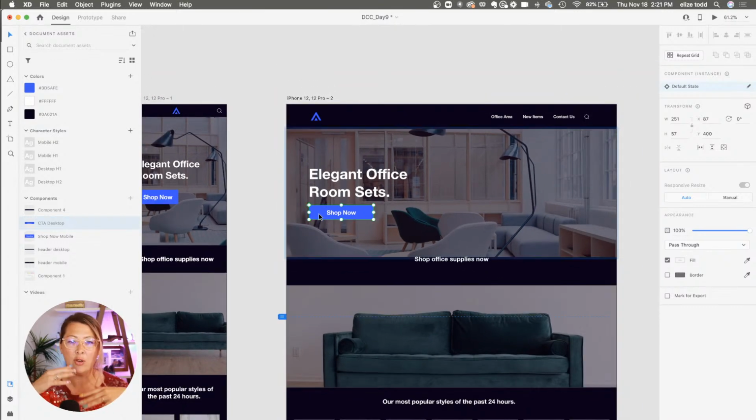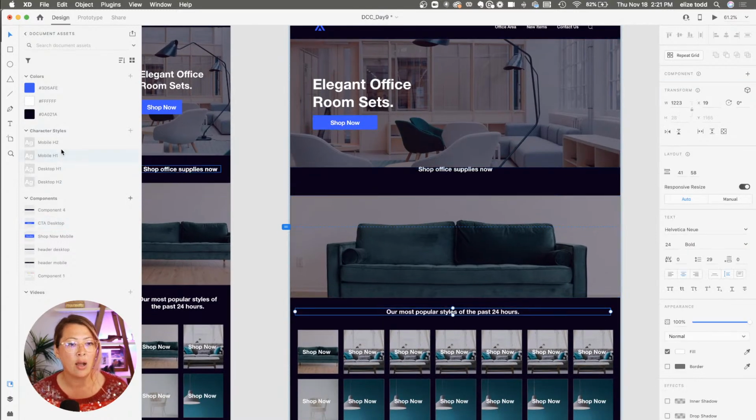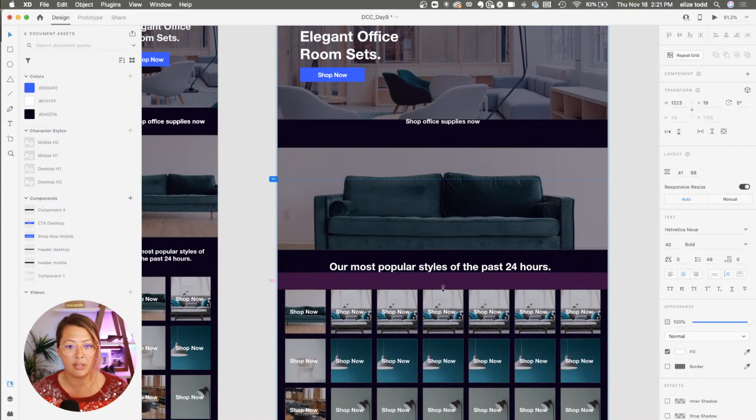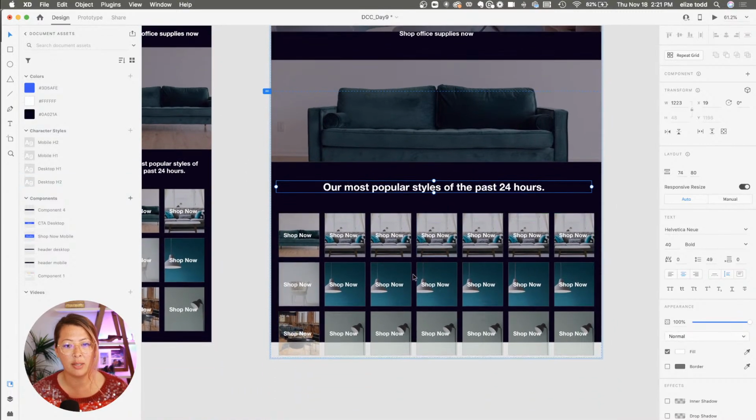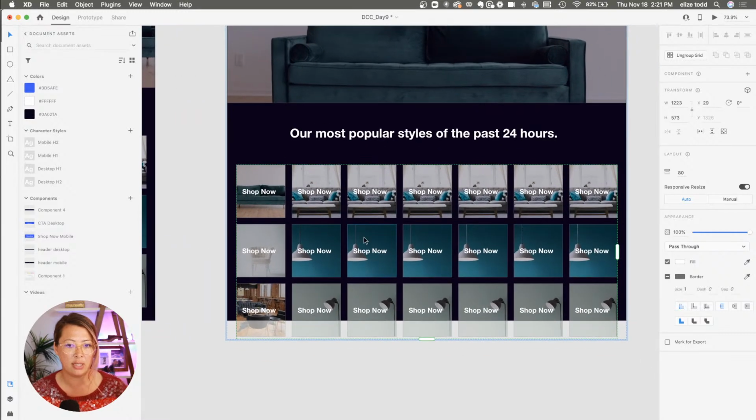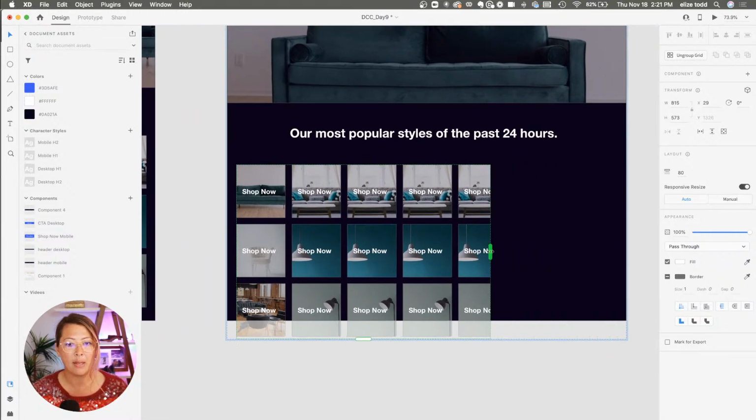So again, if you're new to this, if replacing components seems overwhelming, don't worry. This is more if you're familiar with components, you've been doing these practices. And if you're new, you can just play around with turning on responsive resize and seeing how it works and how it automatically sets those constraints for you. And then you can make the adjustments yourself as you go through. So here, I might change the spacing between my different elements, but what I want to show you here is the repeat grid. I can bring this down.